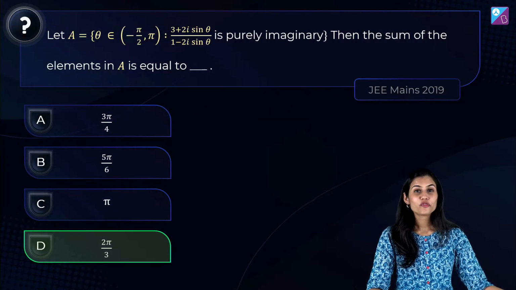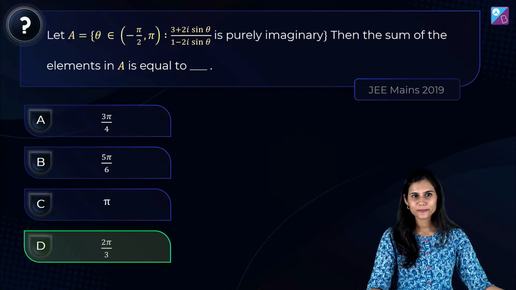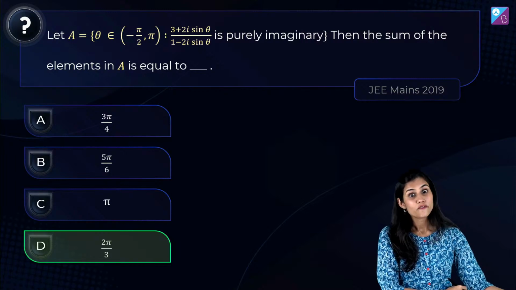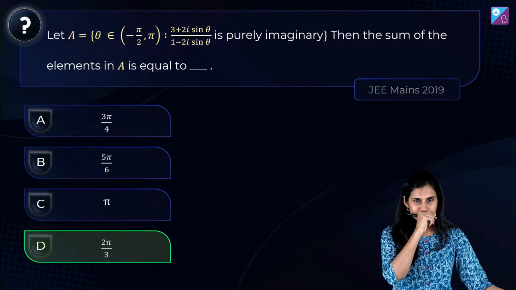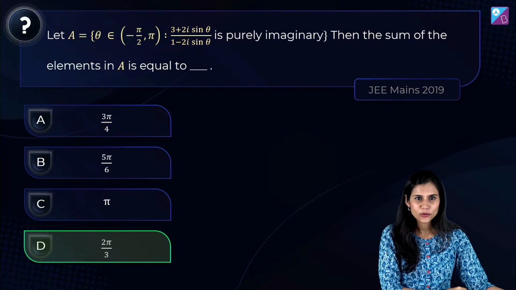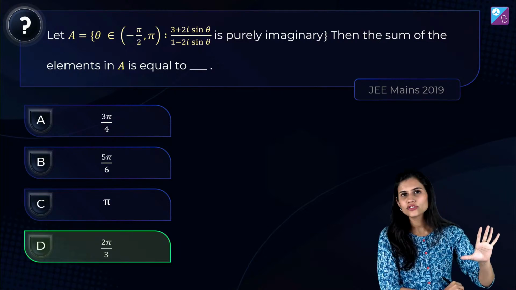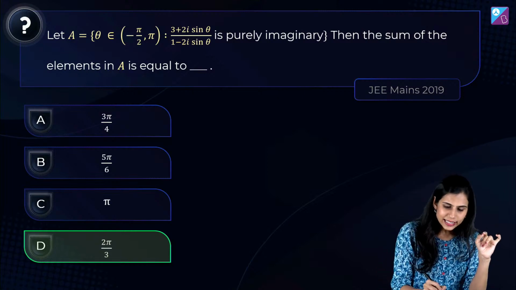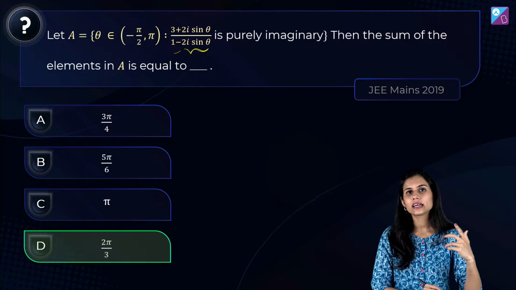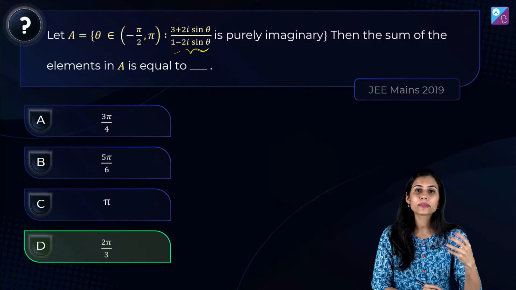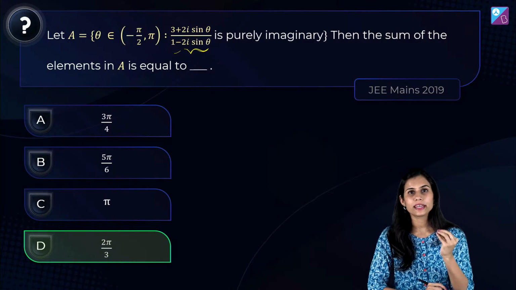So people who were voting for option B are drastically wrong. Suyash is right, Varsha is right. Okay. So 2 pi by 3 is the answer, people. This was not at all a challenging question, I believe. इस तरीके के complex numbers को standard form में convert करना बहुत ही ज़्यादा बच्चों का खेल है and something that you work with a lot while preparing complex numbers.